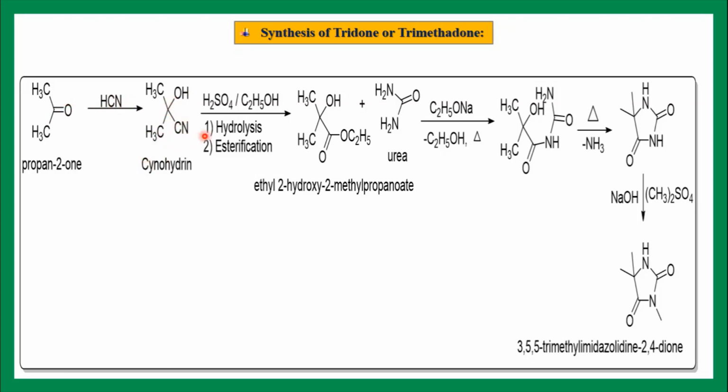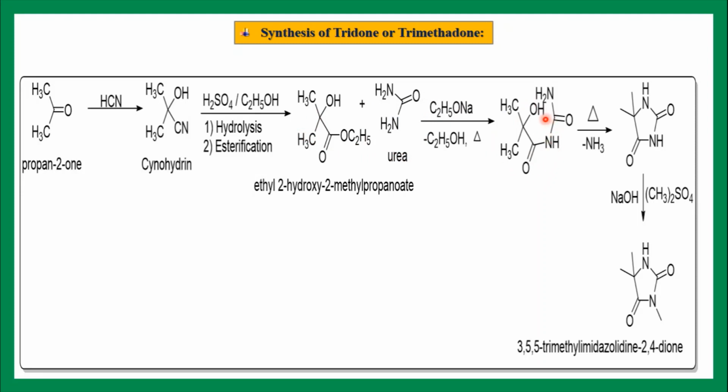You will get this cyanohydrin. Then this cyanohydrin on reaction with H2SO4 in presence of ethyl alcohol undergoes hydrolysis followed by esterification, and you will get this ester. The name of this ester is ethyl 2-hydroxy-2-methyl propanoate, and it is also called ethyl dimethyl glycolate. Then this ethyl dimethyl glycolate undergoes a condensation reaction with urea in presence of sodium ethoxide.